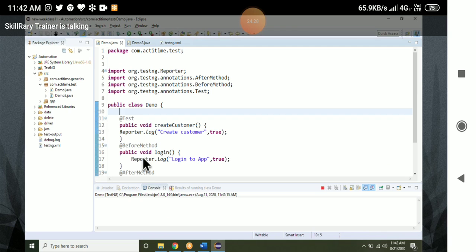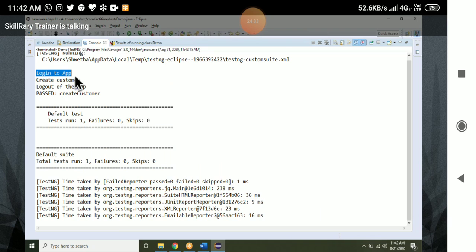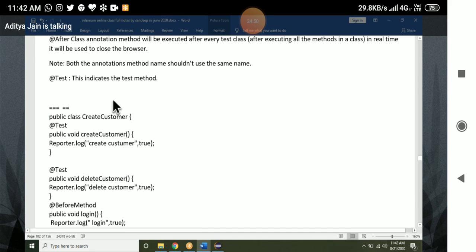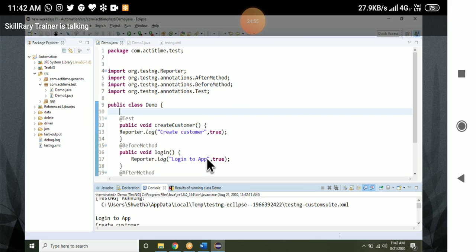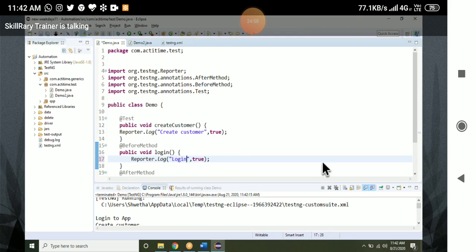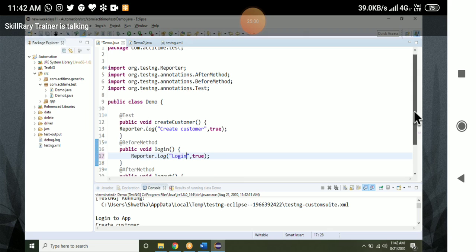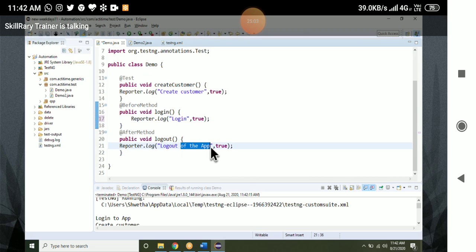If I execute this, we'll see what is executed first. See here, login is executed first, login to application. Then create customer got executed. At last, what is executed? Logout of the application. I will just simply put login, login app is not required. Create customer, login, create customer, then logout.